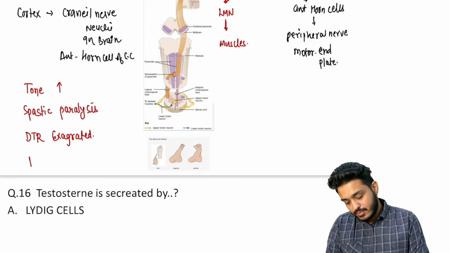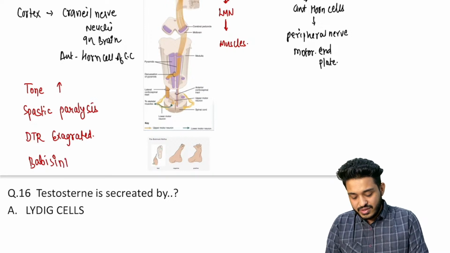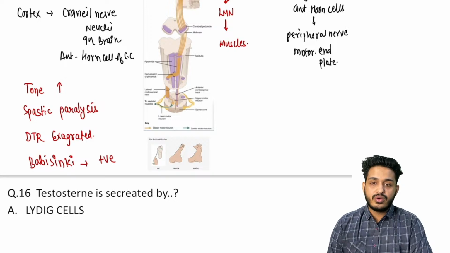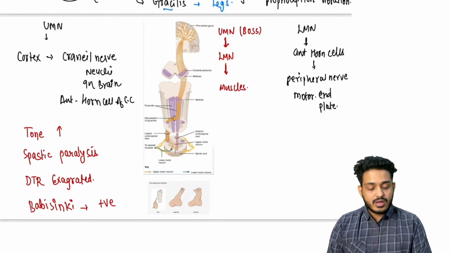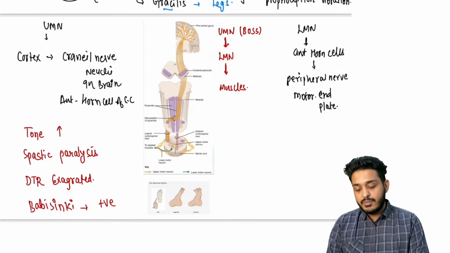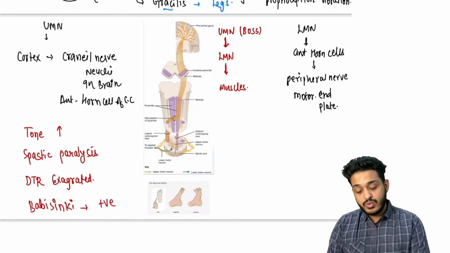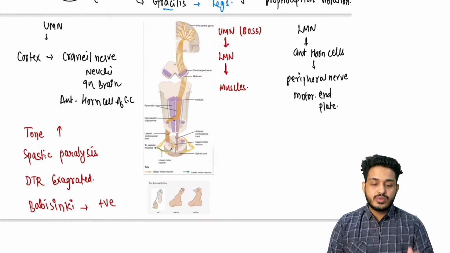What will happen to the Babinski? Sir, Babinski will be coming positive here. Babinski will be coming positive here if there is an upper motor neuron lesion. What will happen if there is a lower motor neuron lesion? If the lower motor neuron, the one working in the middle, is not there, what is going to happen? This boss has nothing to do with the muscle directly.